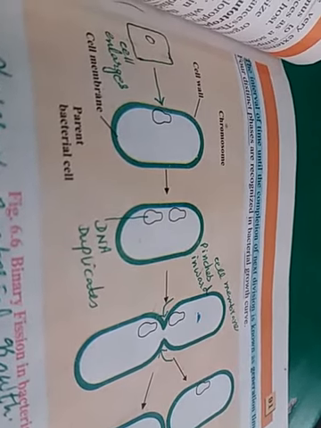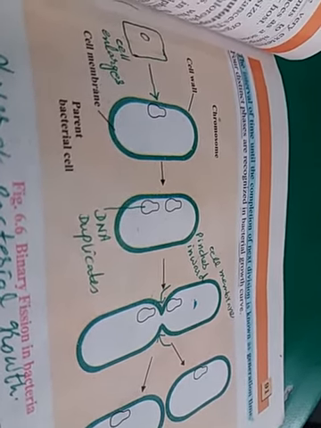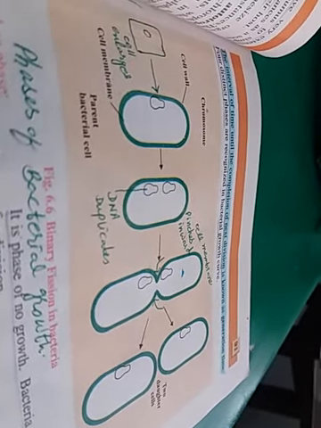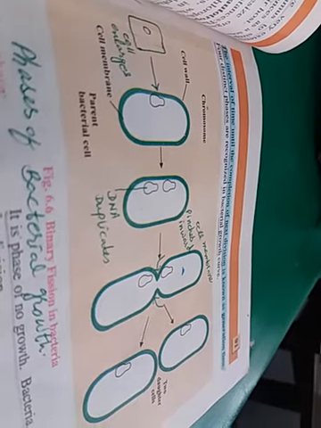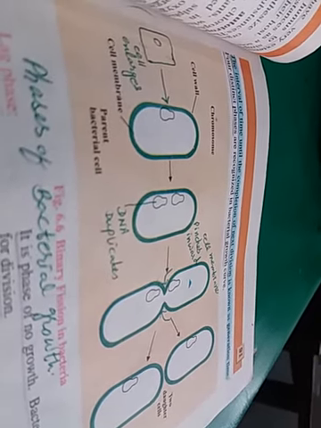During binary fission, first of all, the parental cell enlarges. Then secondly, its DNA duplicates. Third step, its cell membrane pinches inward, like the fourth diagram, means cuts inward, which results in separation of one parental cell into 2 daughter cells, like this. And these are the main 4 steps of binary fission.